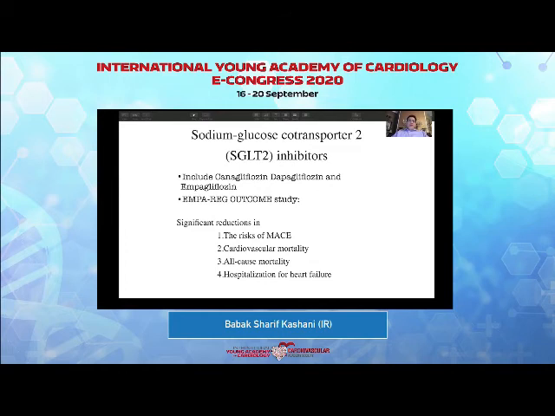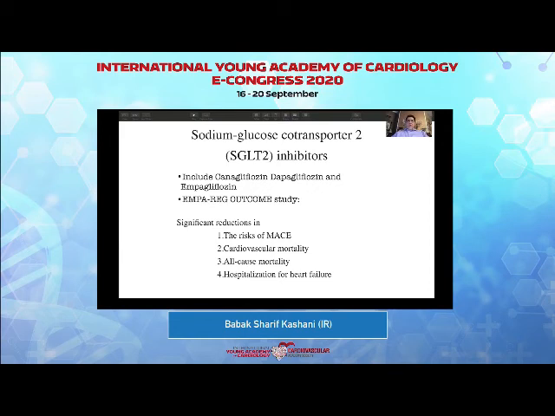But on the other hand, the SGLT2 inhibitors, including dapagliflozin, empagliflozin, and other medications, have shown the reduction of MACE, the reduction in cardiovascular mortality, a reduction in all-cause mortality, and most importantly, positive effects on hospitalization and also mortality in patients with heart failure.